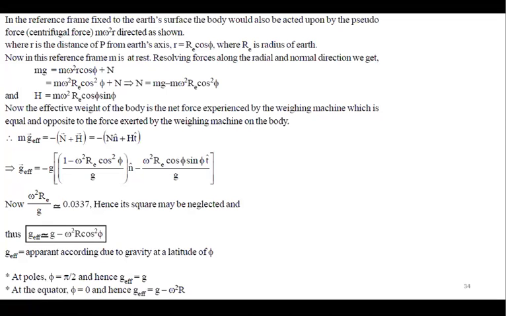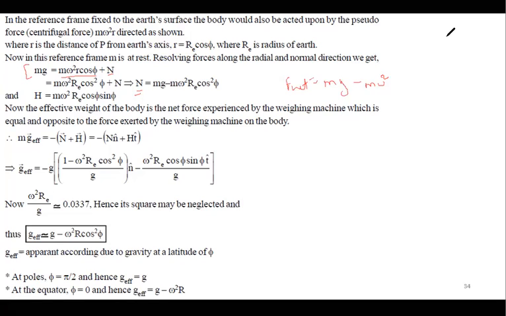All of you can see the screen now? Yes. So I was saying that when I talk about F net, usually mg is equal to n, but now it is m omega squared r cos phi plus n. Yes or no? And this is your total F net. I told you F net is equal to Fg minus m omega squared.